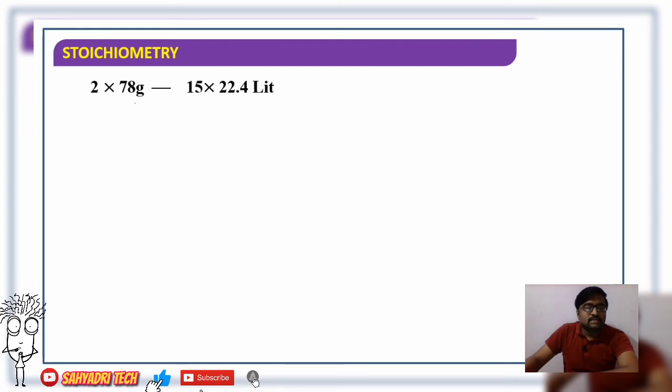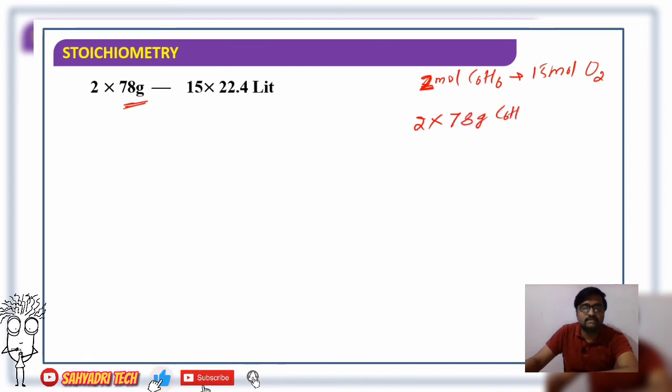78 gram is the mass of one mole of benzene, C6H6. 2 moles of benzene react with 15 moles of O2. So 2 into 78 gram of benzene reacts with 15 into 22.4 liters of oxygen.